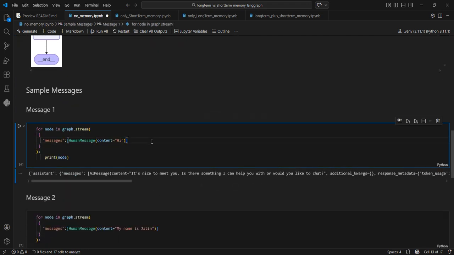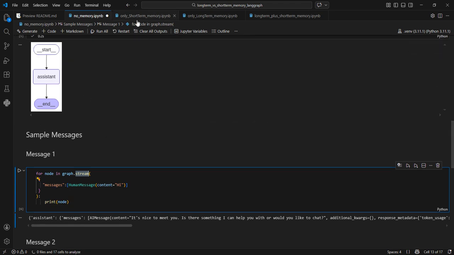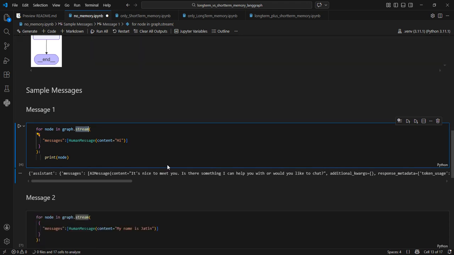Okay, so now let's see what happens. So this graph is defined and we will send the message every time by calling the stream method. The stream method I'm calling because I want to see how many nodes are called. Here, although it is one node only, in other examples there are more than one node. So you will understand better what is happening in the graph.